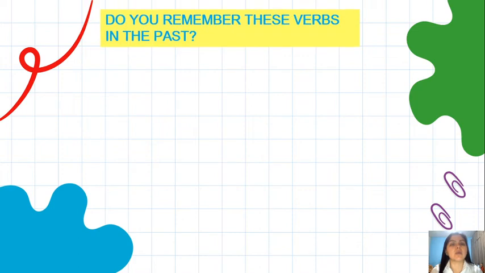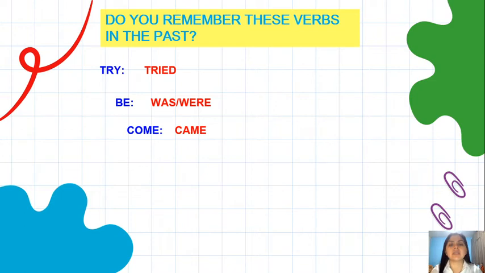Okay? So, let's start with a question. Do you remember these verbs in the past? Let's check. Try. What is the past? Tried. Yes. Be. What's the past of be? Was or were. Remember that was is in singular and were is in plural. Come. The past is came. Go. The past is went.